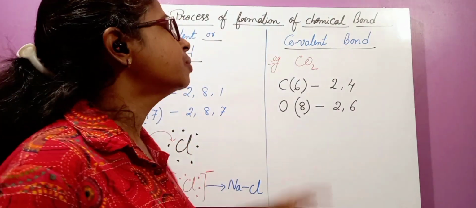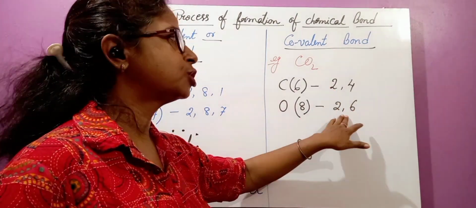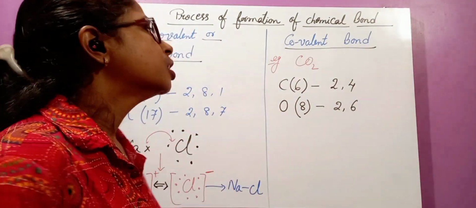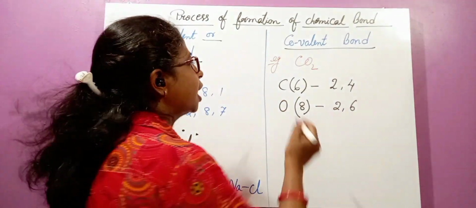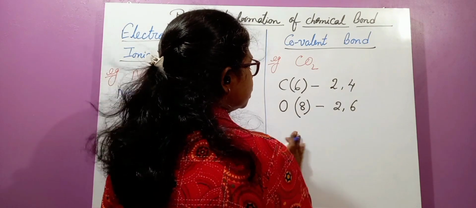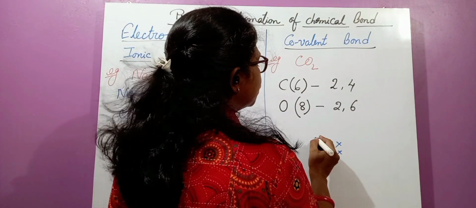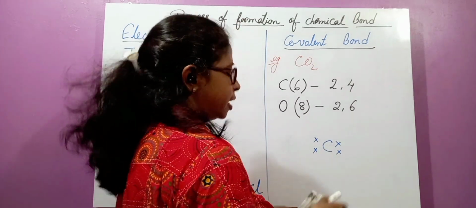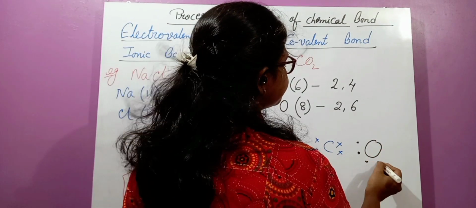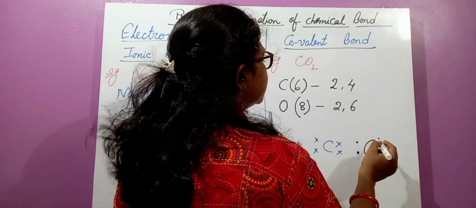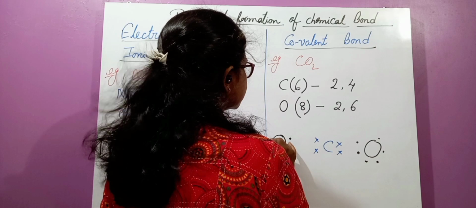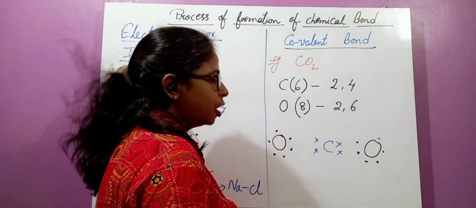Now, both atoms have a tendency to gain electrons to complete the outermost shell or octet and get stability. Let's see, this carbon has 4 valence electrons and each oxygen has 6 valence electrons. Here is one more oxygen, also with 6. Now let's see how they will share.